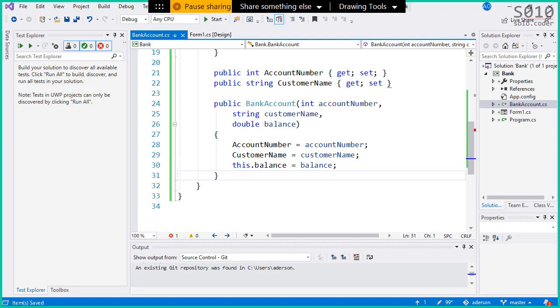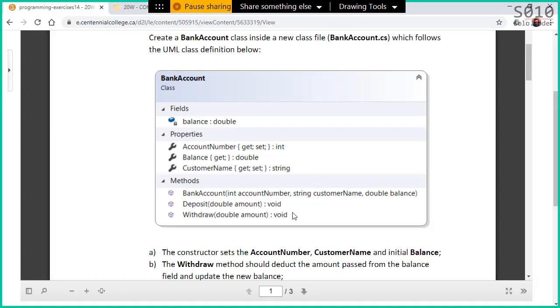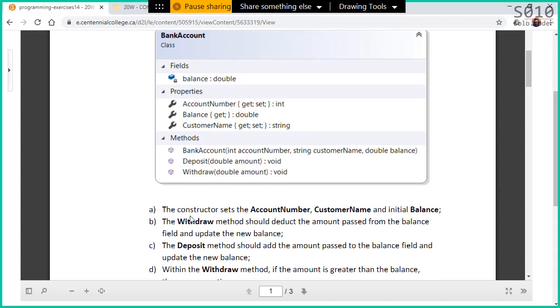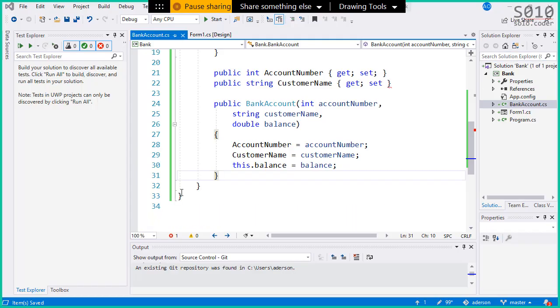Okay, so the class is created and this is working. So let me just close something here and let me see where we are. Okay, so we did this. Now let's build our withdraw and deposit methods. Withdraw will subtract an amount from the balance, and deposit will add an amount to the balance. Okay, so let's just do them.